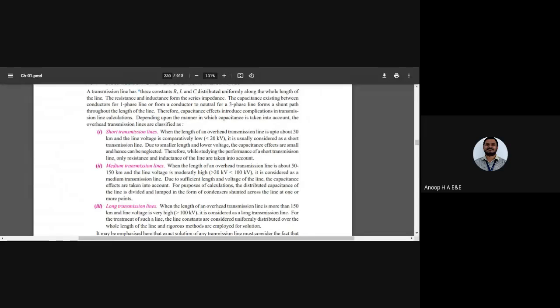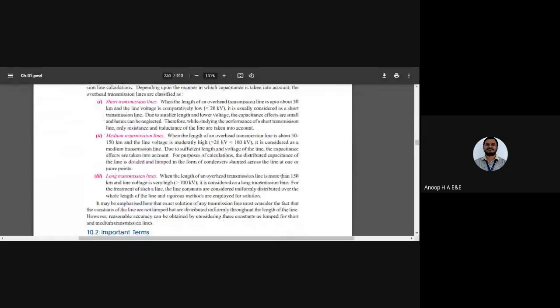Depending on the length, that is 50 kilometer, or maximum it might reach up to 75 to 80 kilometer of length of the transmission line network. Due to the smaller length and lower voltage, the capacitance effects are small, and hence it can be neglected. Therefore, while studying the performance of these lines, we consider only the resistance and inductance of the line while doing the calculations. So keep this in mind, the capacitance effect is neglected in a short transmission line.